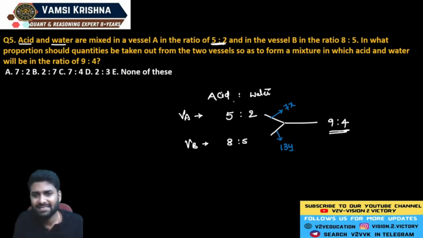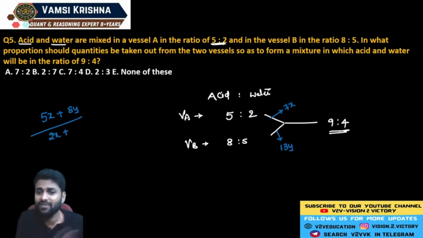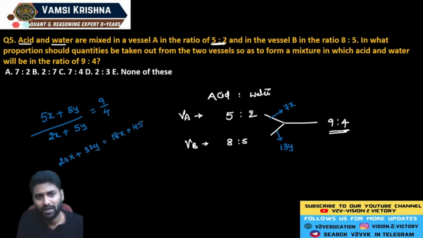Now we need acid and water. In 7x, how much acid will you get? 5x of acid. From vessel B, how much acid will we get? 8y, which is divided by water: from vessel A, 2 times the x quantity, and from vessel B, 5 times the y quantity. If you get the cancellation, you will get the ratio of 9 is to 4. Just cross multiply them. So 20x plus 32y is exactly equal to 18x plus 45y, guys.